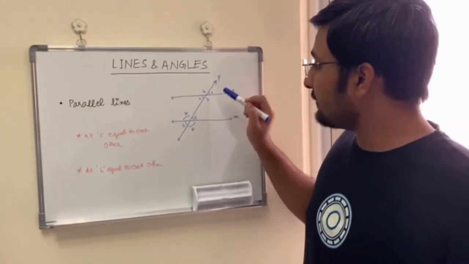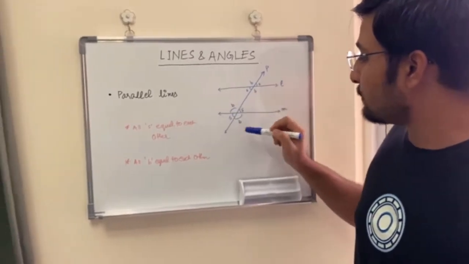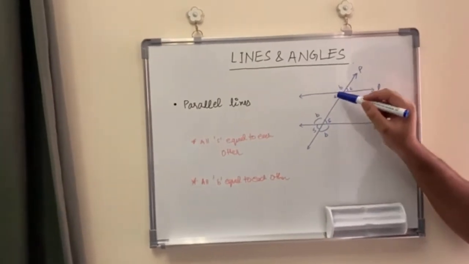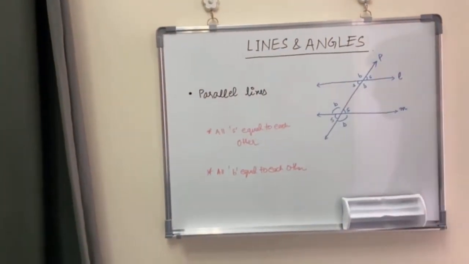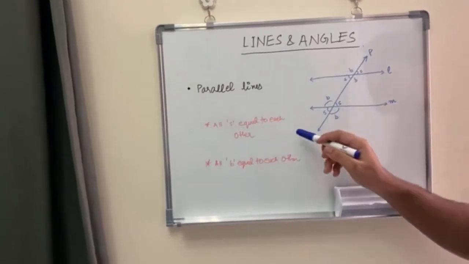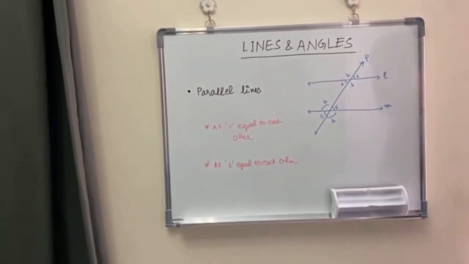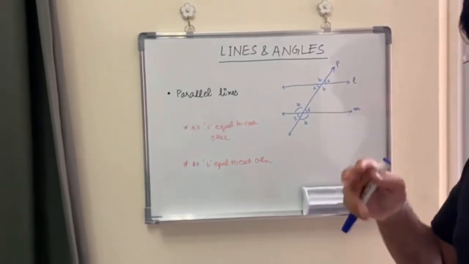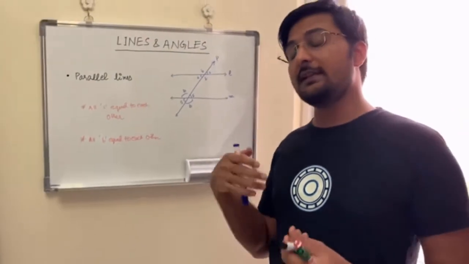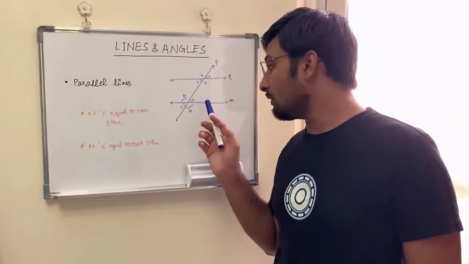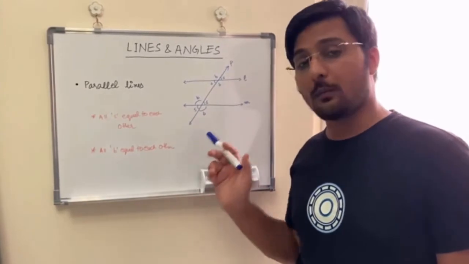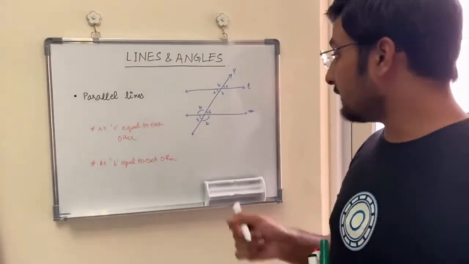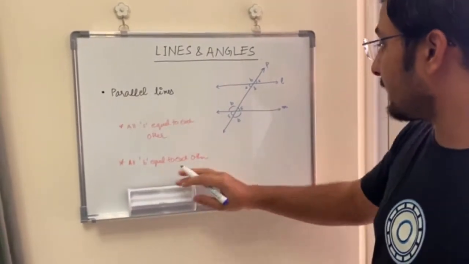You can see I have named them S, S, B, B, S, S, B, B. S is the small angle, B is the big angle. All the small angles are equal to each other, and all the big angles are equal to each other. This is something we should always keep in mind, that these angles are always equal. Whenever a question related to parallel lines comes, you should always keep all these properties in mind. Very important, guys.